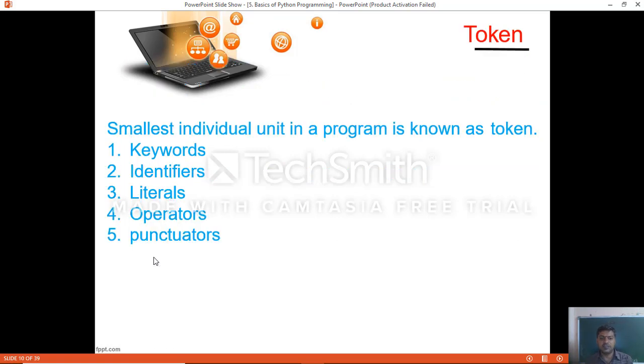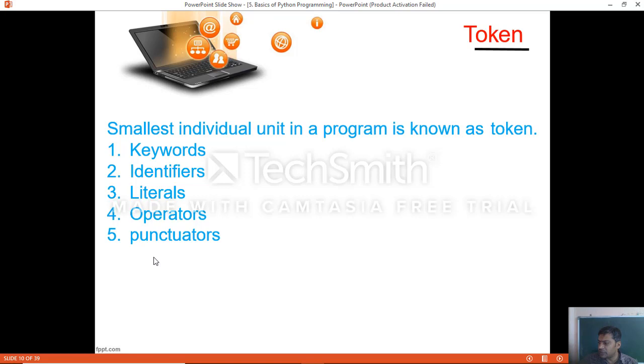Token: the smallest individual unit in a program is known as a token. The smallest individual unit in a program is called a token. You can also say it is the smallest element in Python, whatever the element may be, an alphabet or a numeric value.